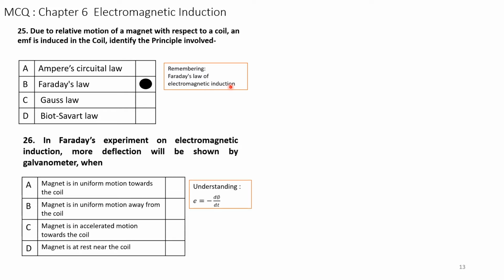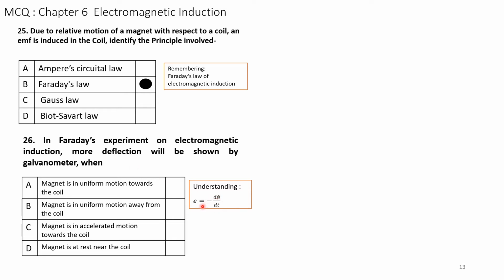Question number 26. In Faraday's experiment on electromagnetic induction, more deflection will be shown by a galvanometer when. What happens? We have to understand the Faraday's law.